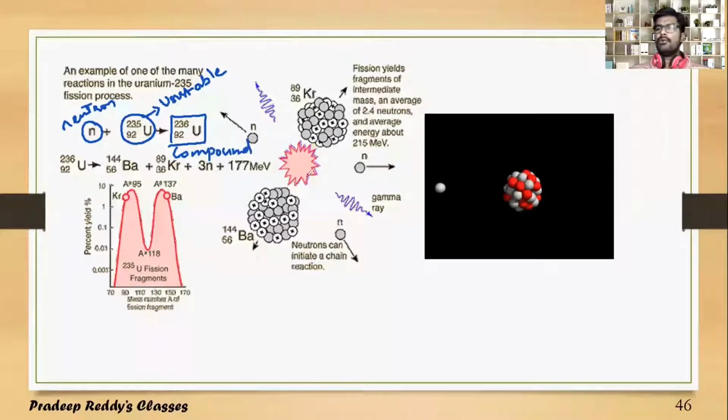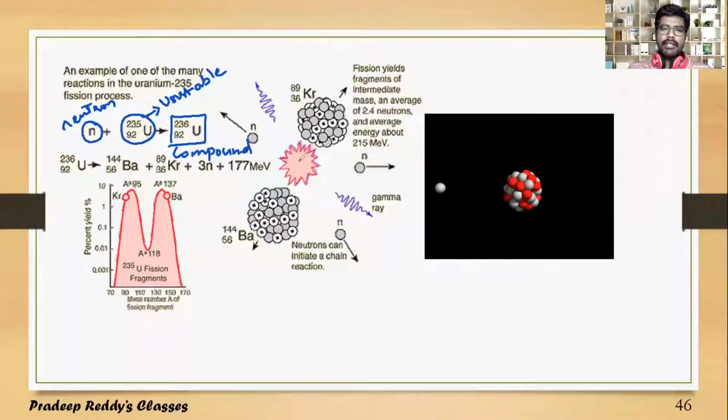Uranium 92-235 is already unstable, and you are imparting some more instability by introducing one more neutron to it. As a result, this becomes a compound nucleus.